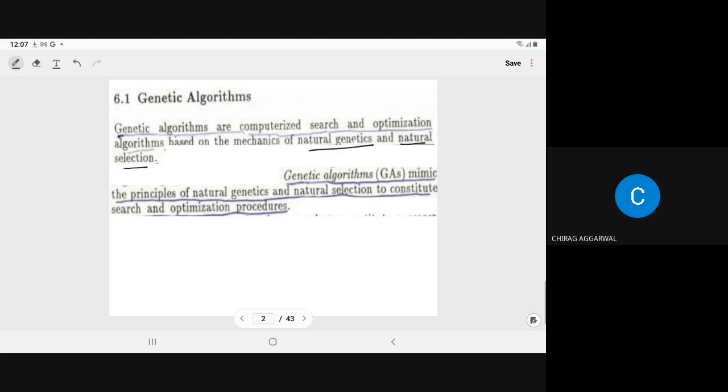In this, first we search for the best ones, and then out of all the better ones we choose which one is the best. For that we follow natural genetics. Natural genetics means the parents give birth to the child, and then natural selection, meaning who the parents are that we have to select.